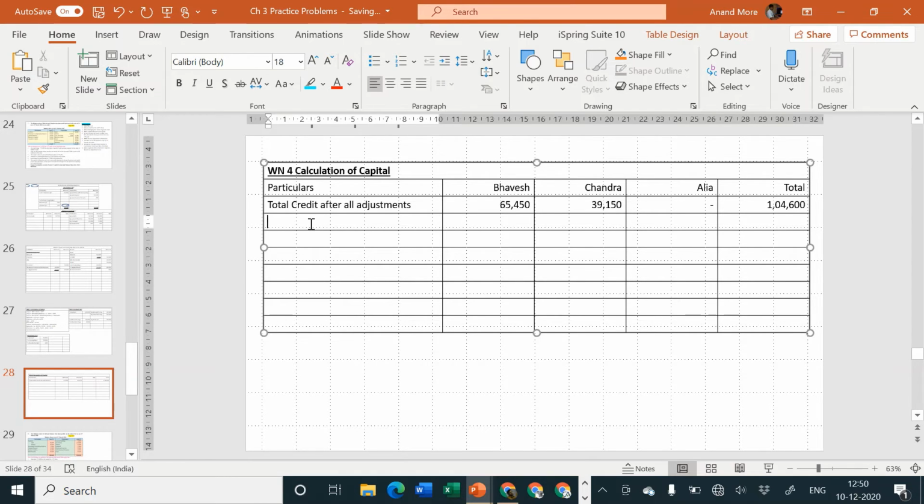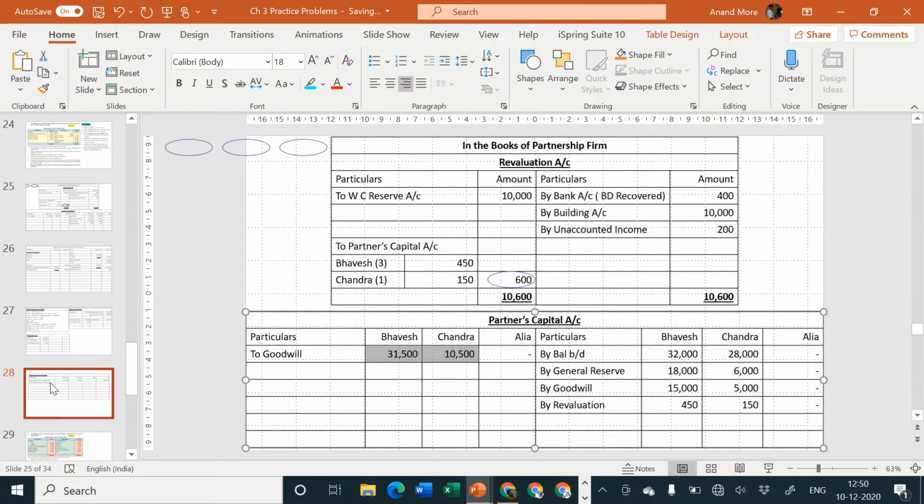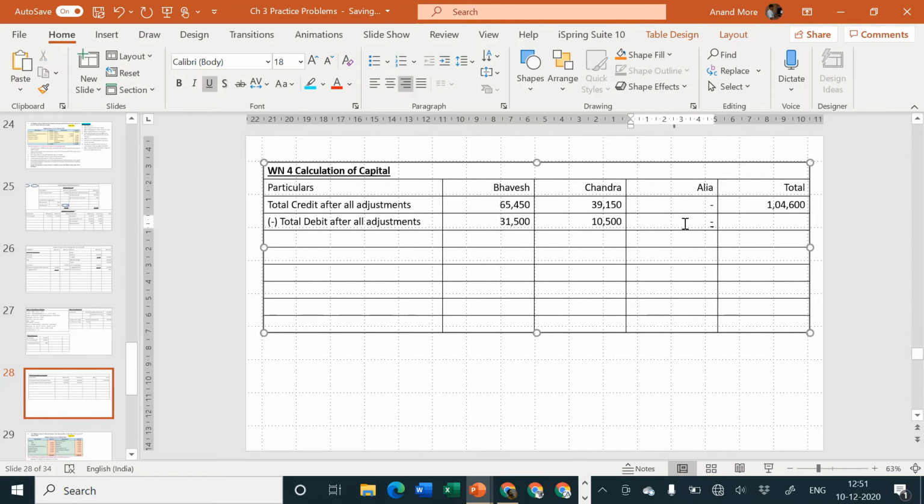Next we are going to say less: total debit after all adjustments, and total debit after all adjustments is very easy. Bhavesh is 31,500 and Chandra is 10,500, so that is not a big thing for us. No need of totaling, it is already available to us. Alia's debit is 0, so no tension. Let us find out the total. 31,500 and 10,500. You already know this amount. This amount was nothing but our old goodwill, which is 42,000.